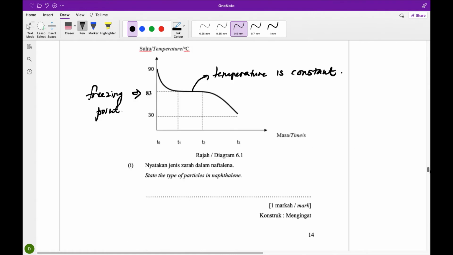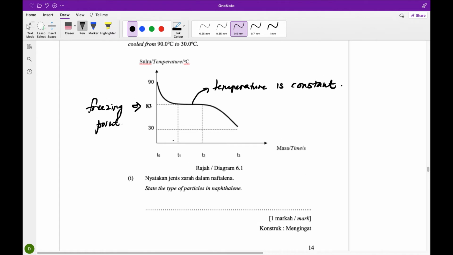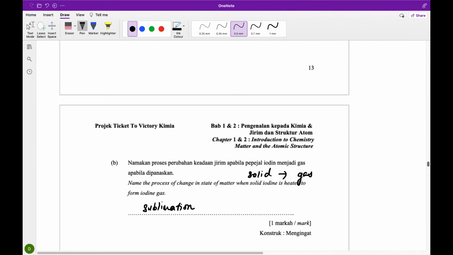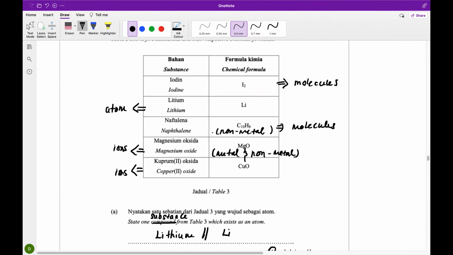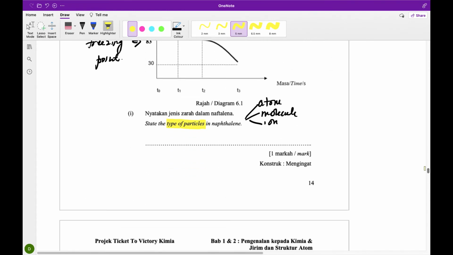State the type of particles. When they ask type of particles, there are only 3 options: either it is an atom, molecules, or ions. We have already classified just now. Naphthalene is a combination of non-metal elements only, that means we consider it as molecules. Combination of non-metals only will be molecules. So the type of particle will be molecules.